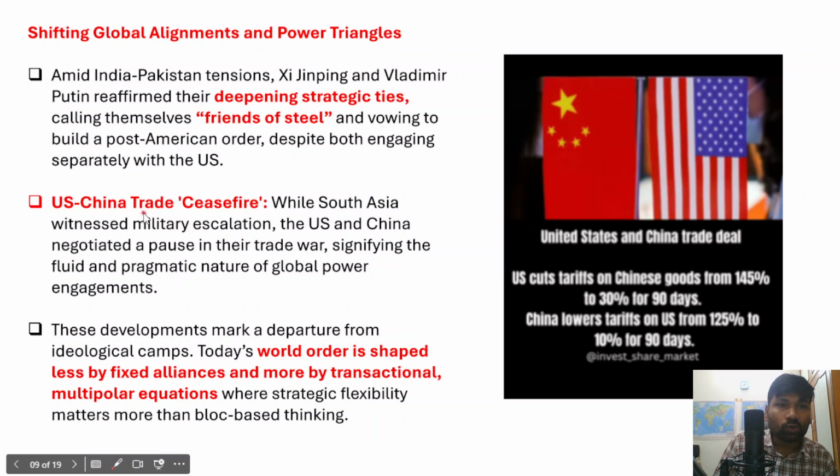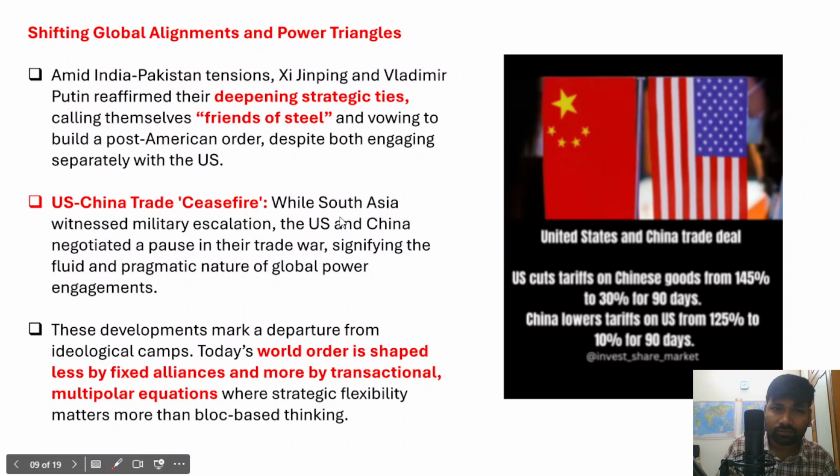Secondly, US-China trade ceasefire. So we all knew that there was a trade war going on between US and China. Both these countries have been imposing reciprocal tariffs on each other as a tit for tat move. But when India and Pakistan were fighting each other, another significant move was unfolding, that was the US-China trade ceasefire. So they were trying to normalize the issues surrounding the trade between US and China.